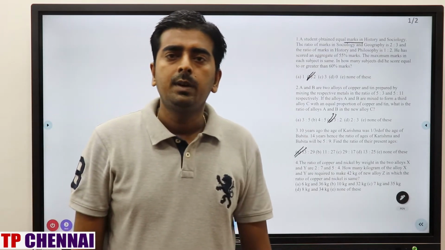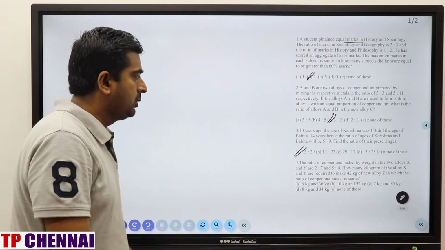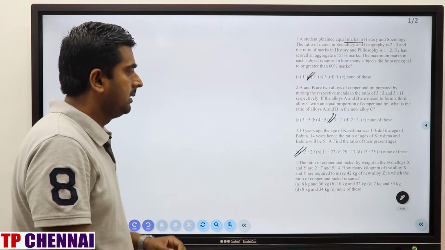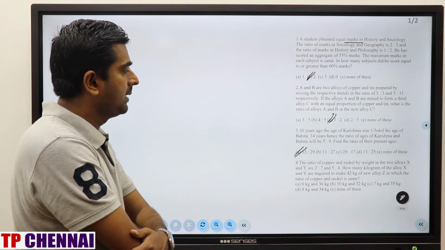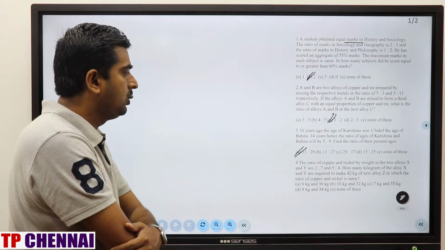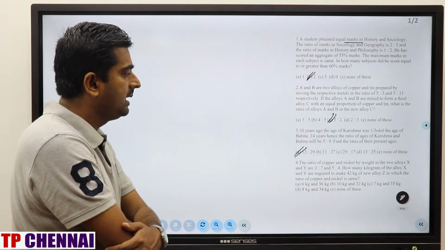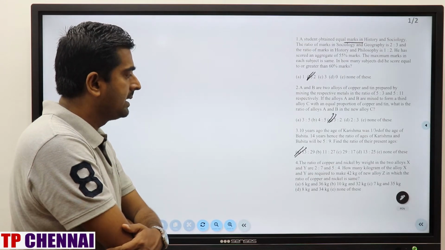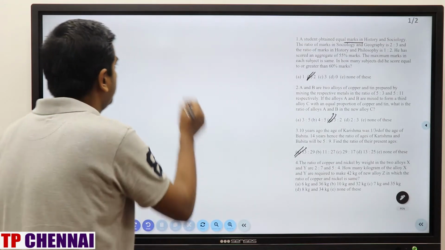Now we'll see question number 4. The ratio of copper and nickel by weight in the two alloys X and Y is 2 is to 7 and 5 is to 4. How many kilograms of alloy X and Y are required to make 42 kg of new alloy Z in which the ratio of copper and nickel is the same? This is also allegation.